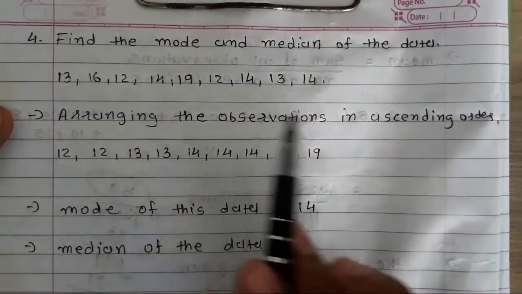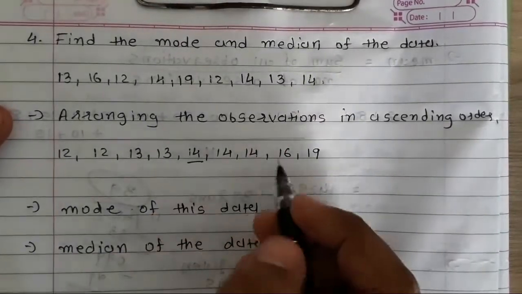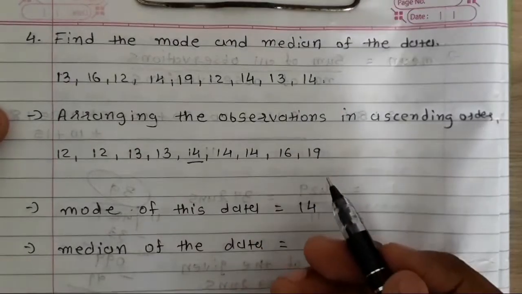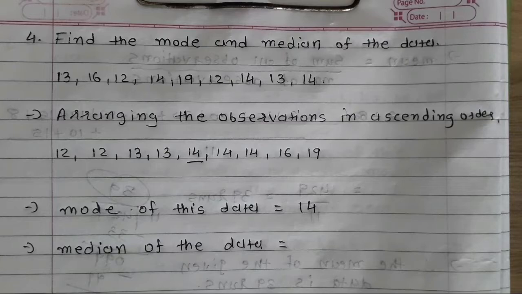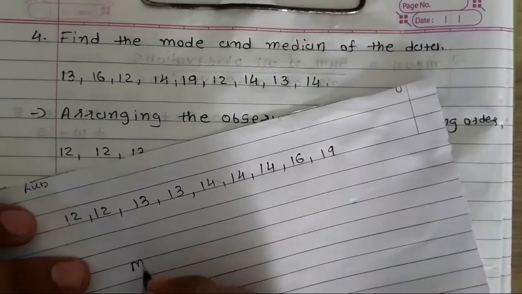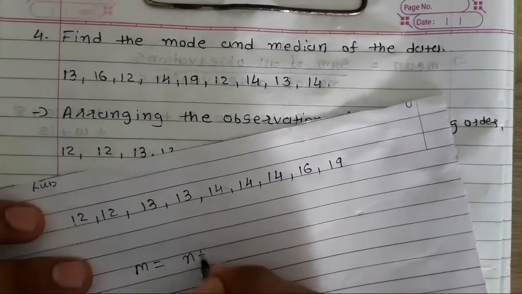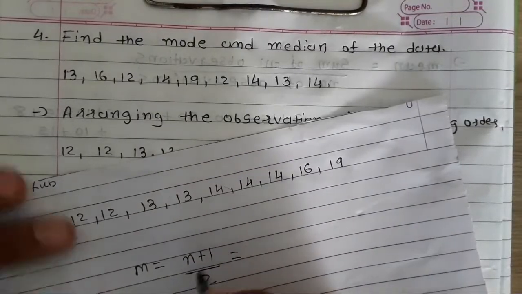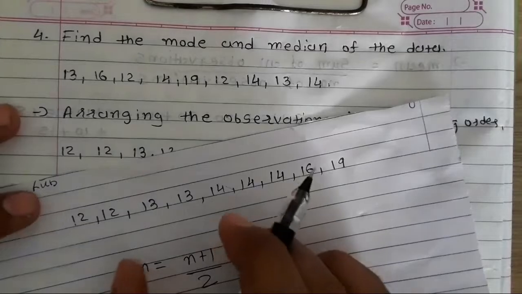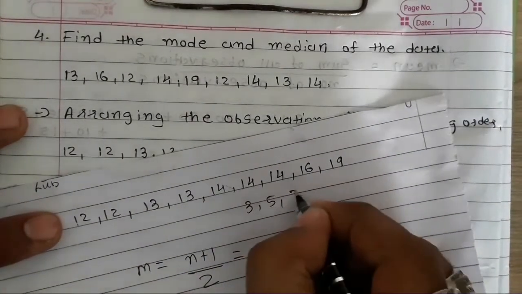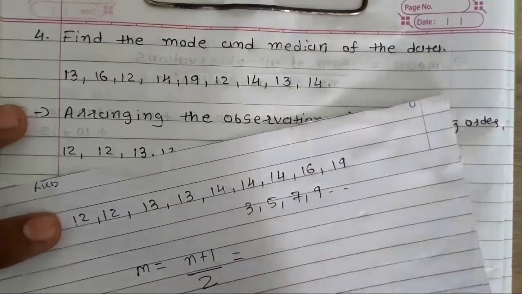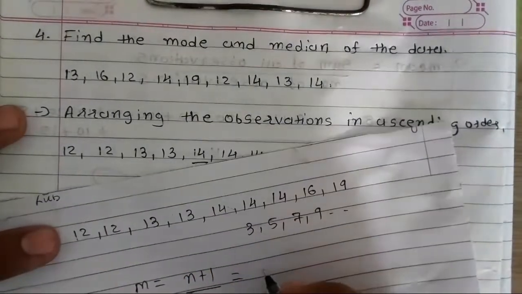I can say 14 is my middle observation because after 14 there are 4 observations, and before 14 there are 4 observations. Otherwise you may use this method to find the median: n plus 1 divided by 2. This method you can apply only when an odd number of observations is given. Odd numbers are 3, 5, 7, 9, like that. So here the total number of observations is 9.